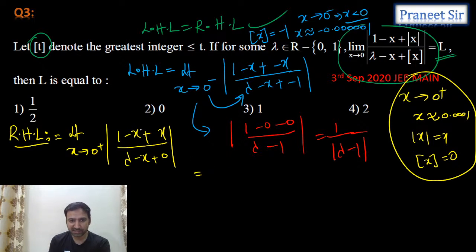X equals 0, if you substitute. Anyway, 0 and 0 get cancelled. X and x get cancelled. And if you substitute here, are we getting 1 by lambda? Yes, that's what we're getting. So now equate these two.